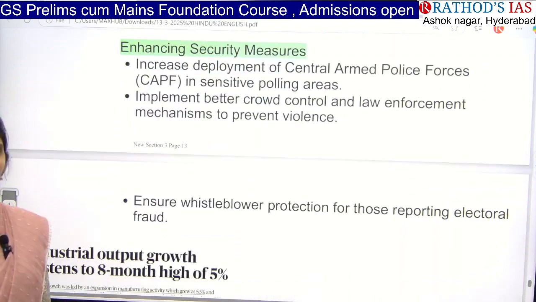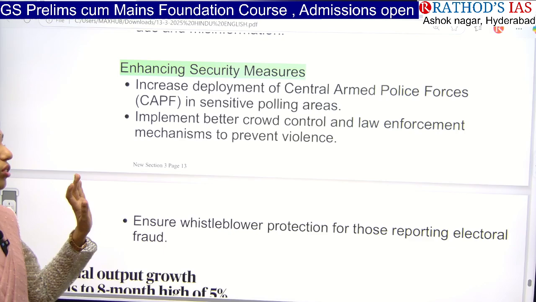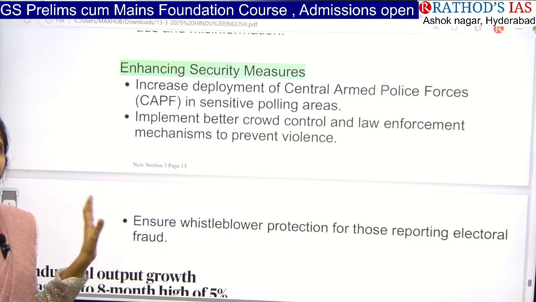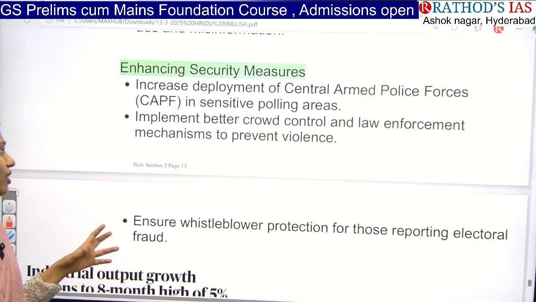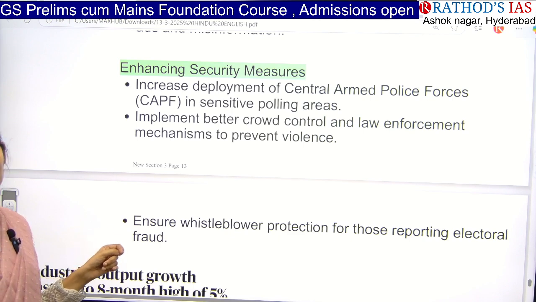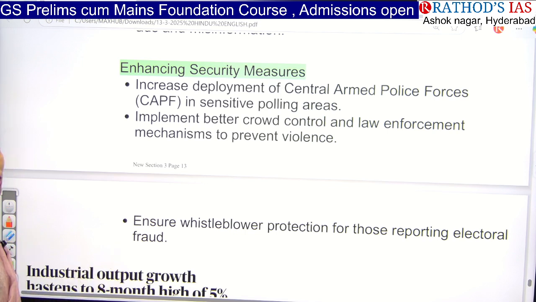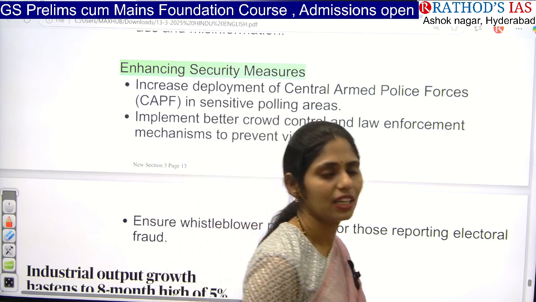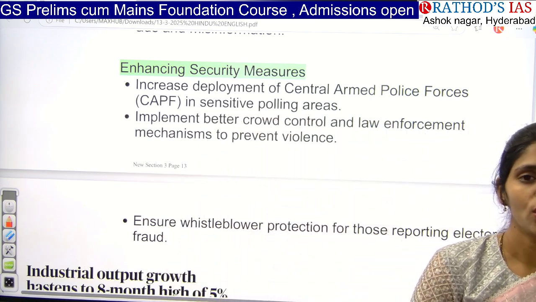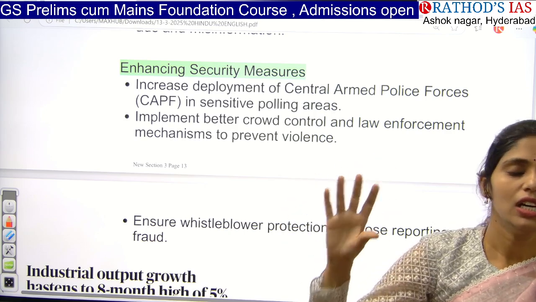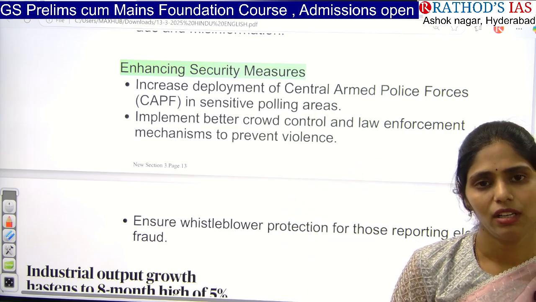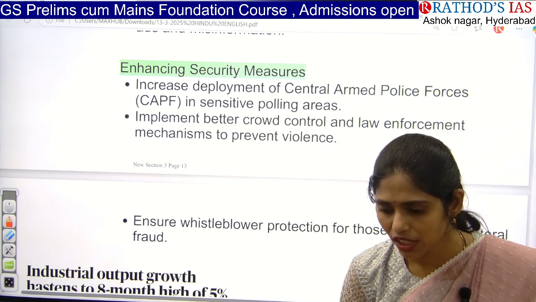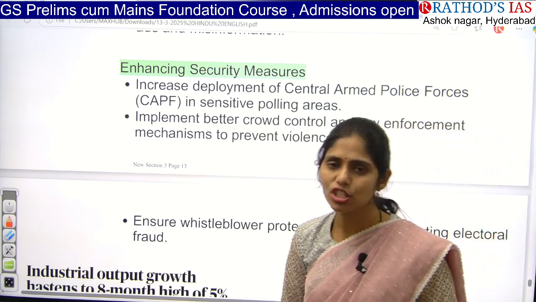And we have to ensure security measures, like deploying more CAPF forces so that we can go for better crowd management and law enforcement, and prevent stampede as well as violence in the region. So if these steps are taken and implemented effectively by ECI, then the trust between the people and government agencies and the election process can be improved, and ECI can ensure free and fair elections for sure.